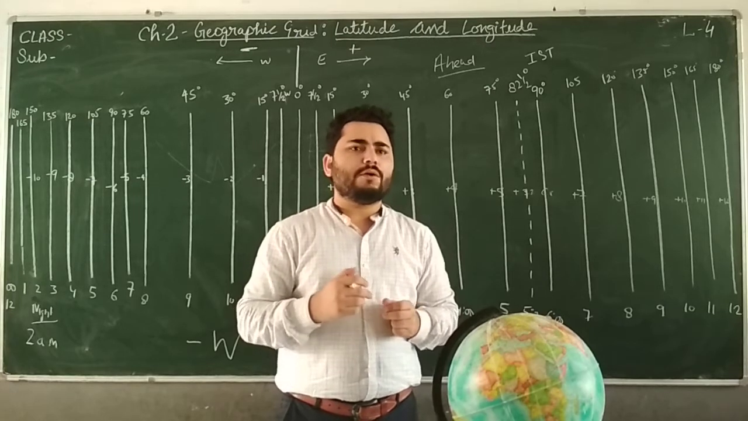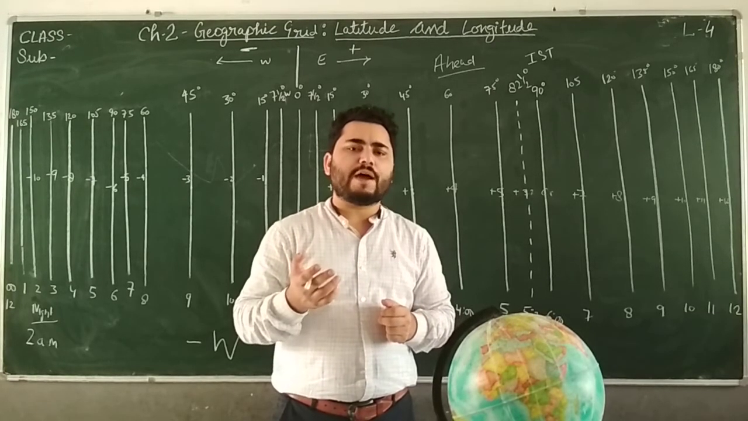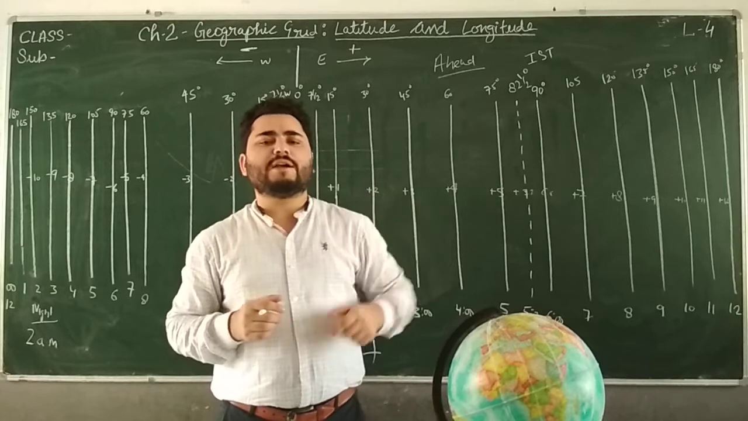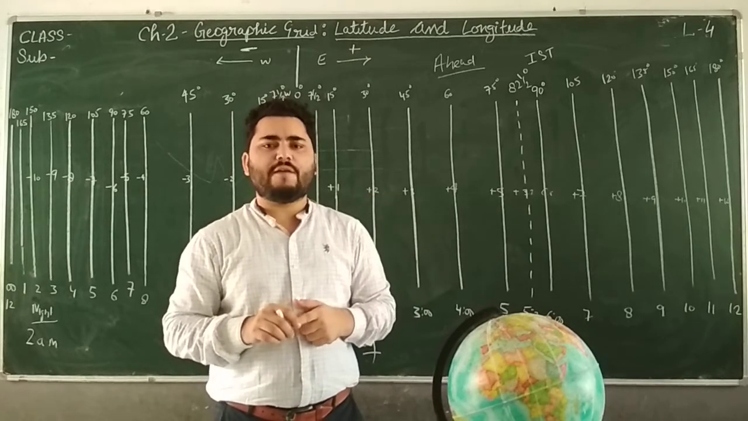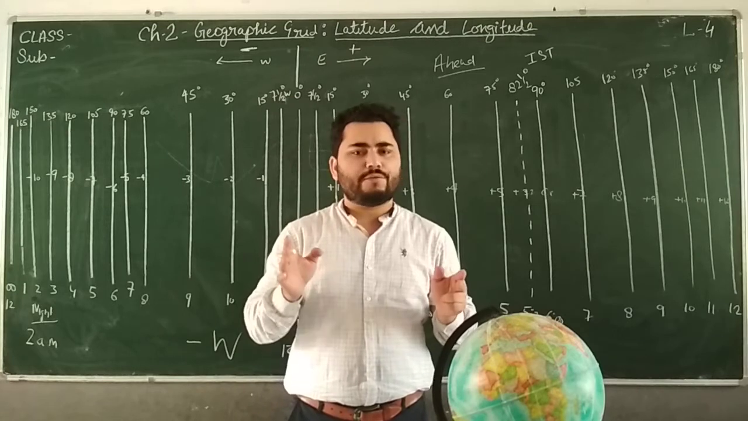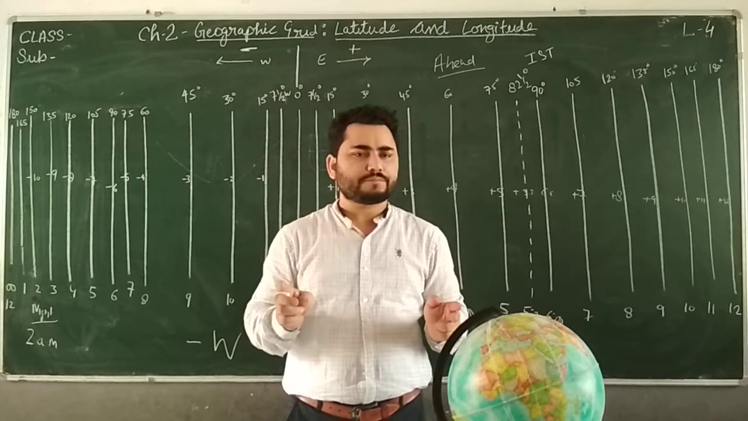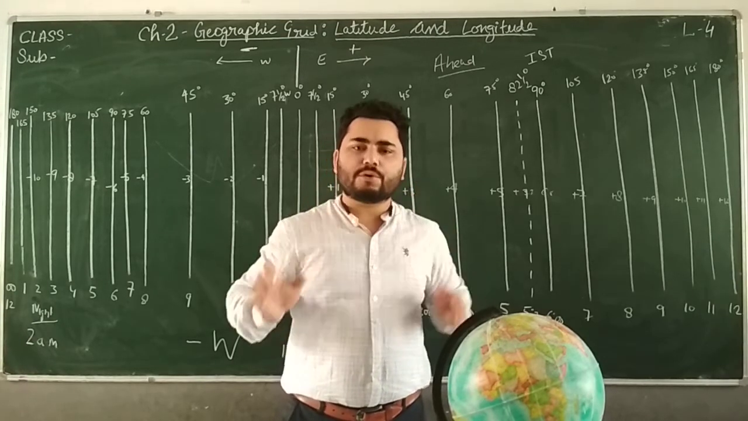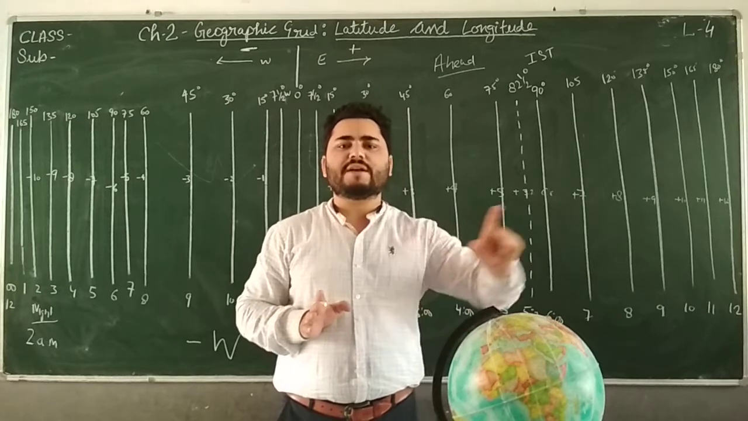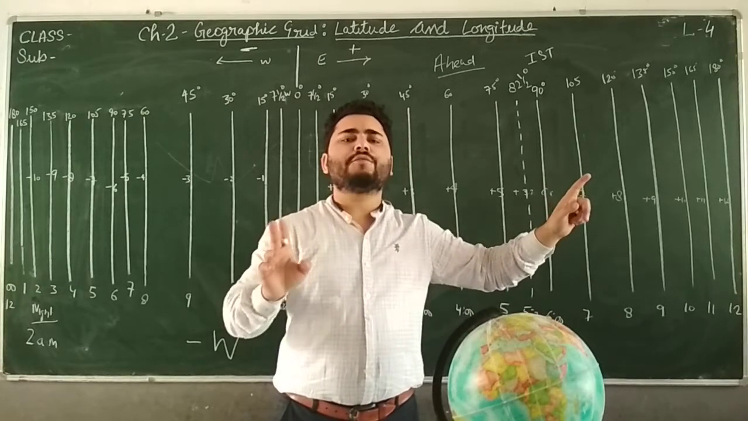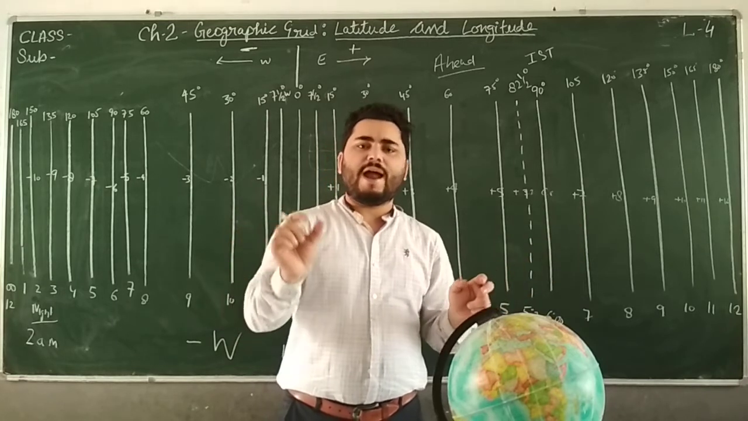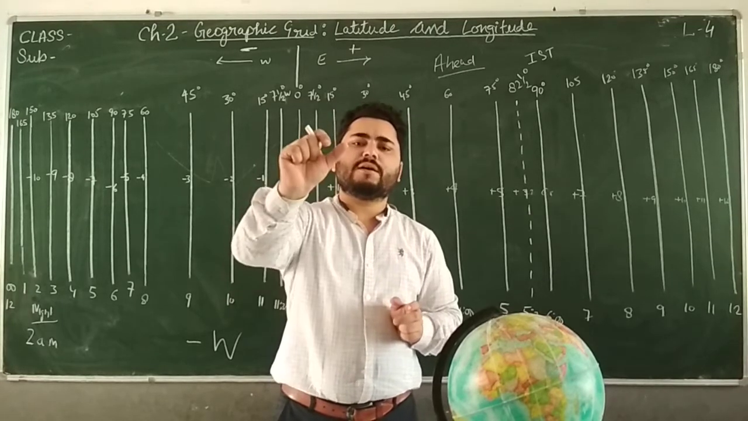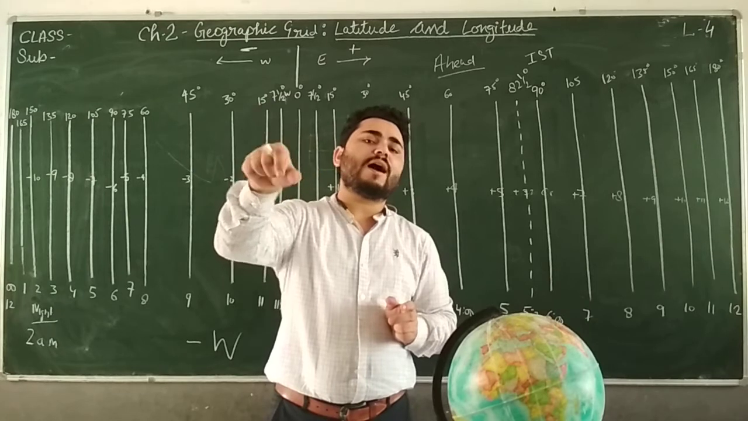Clear? So in order to avoid that confusion of 360 times, what we have done is reduce that to 24 time zones. As there are 24 hours in a day, there will be only 24 time zones. There will not be 360 different times. A place falling in a particular time zone will have a time that many hours ahead or behind